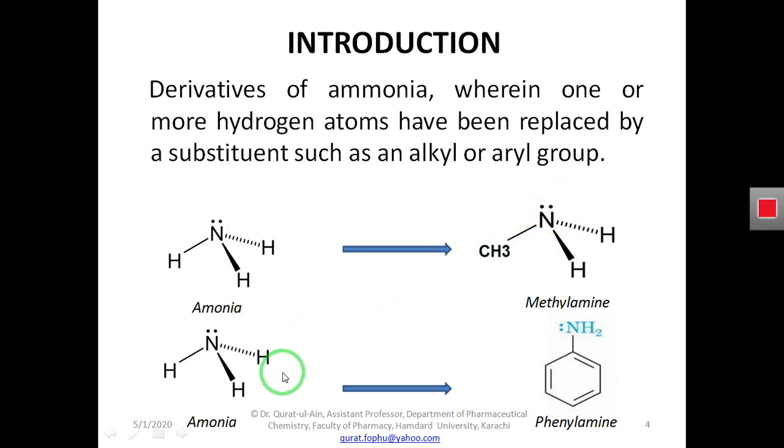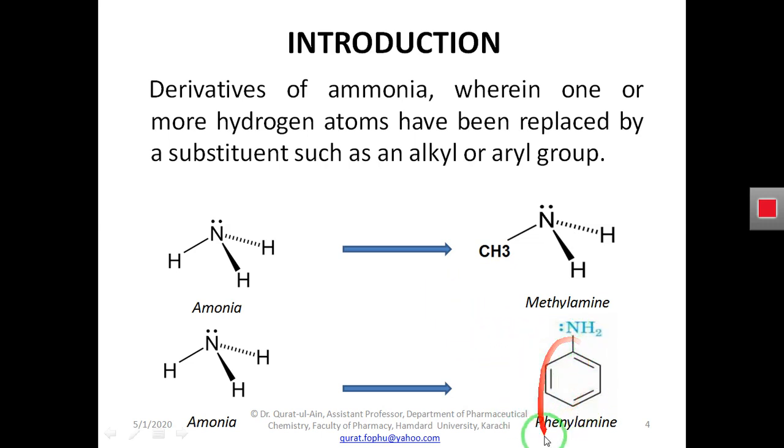Similarly, if we remove a hydrogen atom from this ammonia and replace it with an aryl group, the phenyl group is an aryl group that I have explained in my previous lectures. So if we replace this hydrogen atom from the ammonia by an aryl group, that is a phenyl group, or any other aryl group, we will get phenylamine as a product.